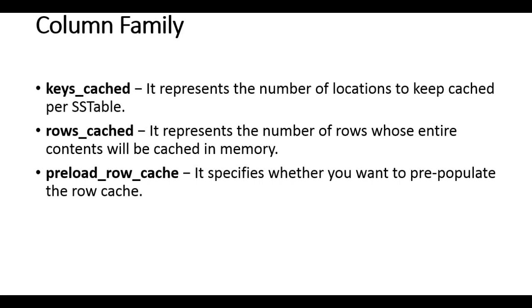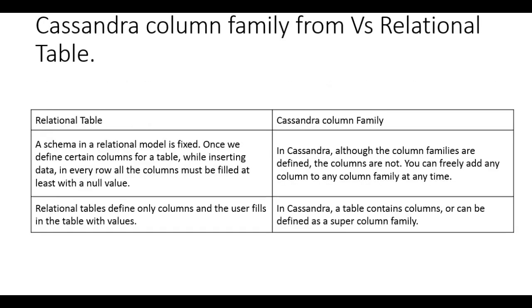So imagine the first row, or key one, with column 1 and value 1, column 2 and value 2, and column 3 and value 3. Similarly, another key might have column 1 and only two columns. Whatever columns you want, you can include into a particular column family.